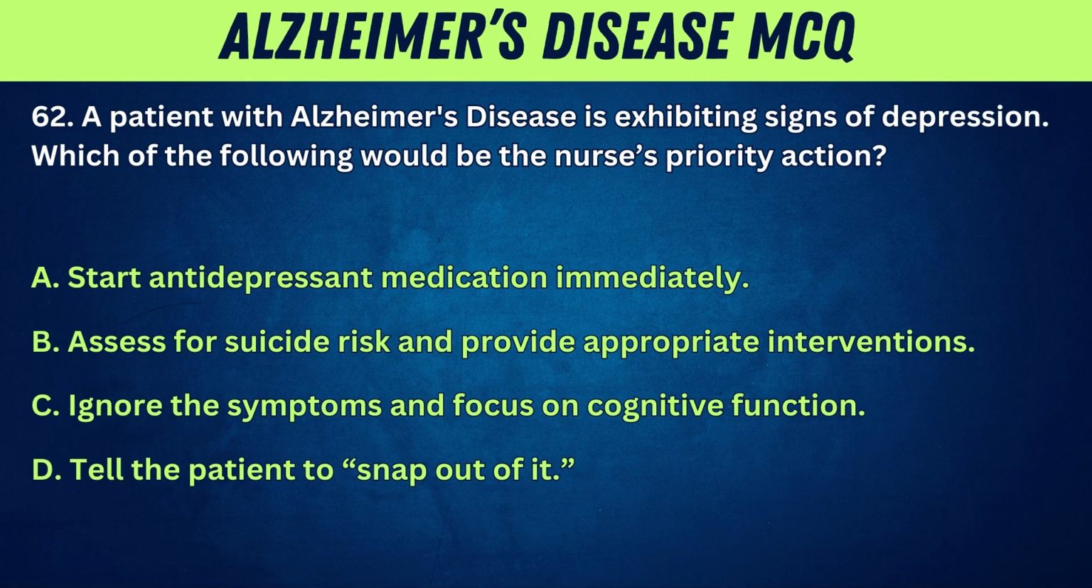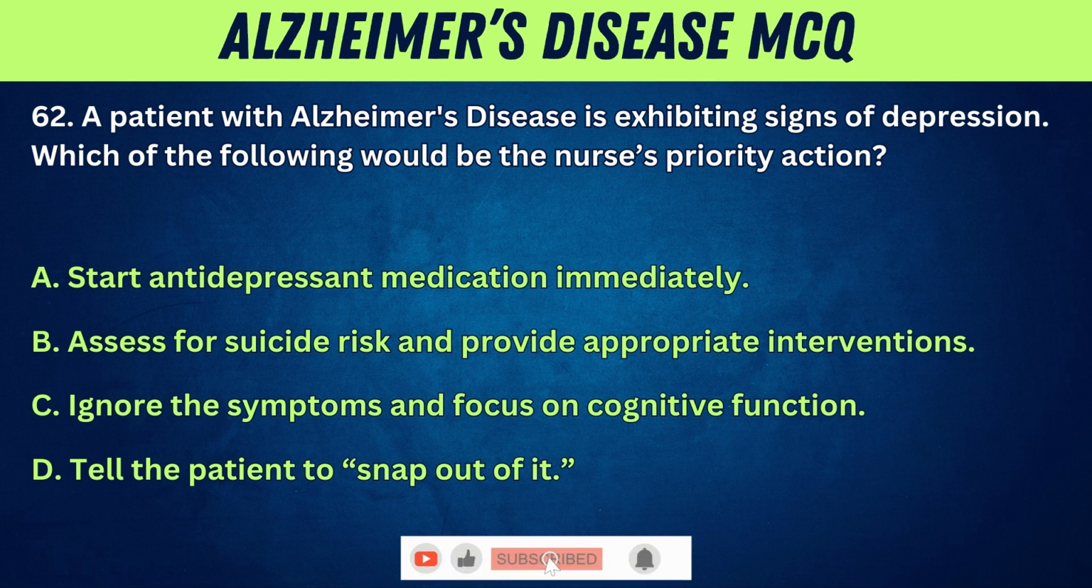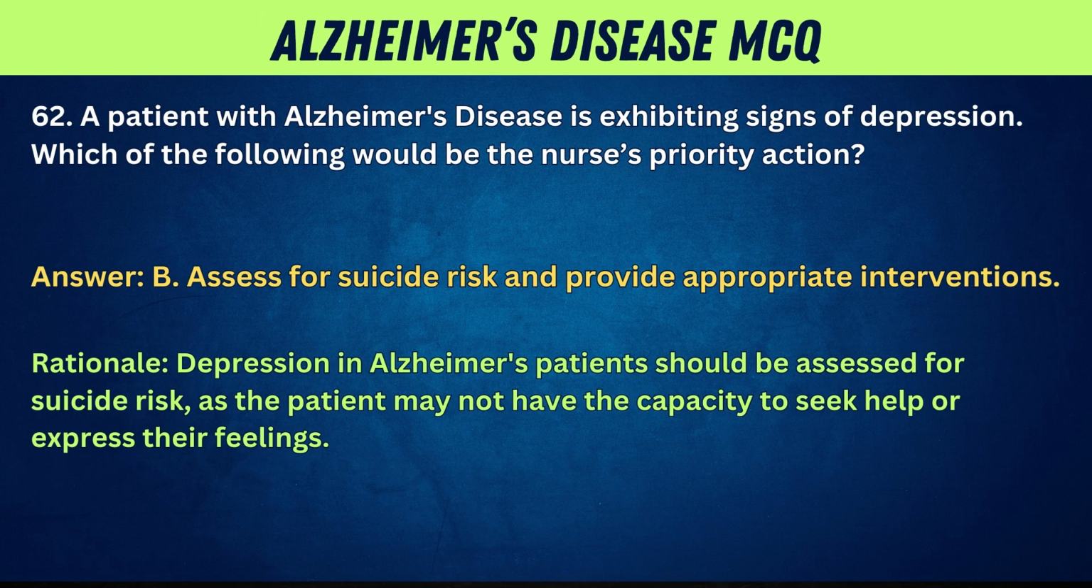62. A patient with Alzheimer's disease is exhibiting signs of depression. Which of the following would be the nurse's priority action? A. Start antidepressant medication immediately. B. Assess for suicide risk and provide appropriate interventions. C. Ignore the symptoms and focus on cognitive function. D. Tell the patient to snap out of it. Answer: B. Assess for suicide risk and provide appropriate interventions. Rationale: depression in Alzheimer's patients should be assessed for suicide risk, as the patient may not have the capacity to seek help or express their feelings.